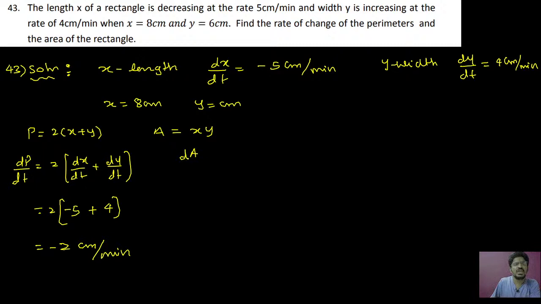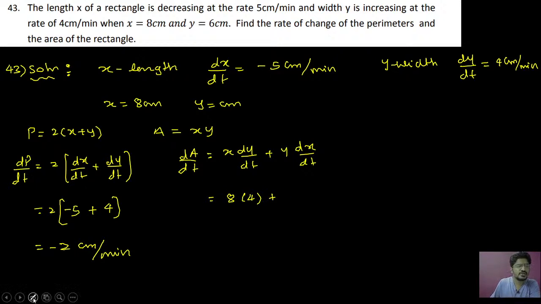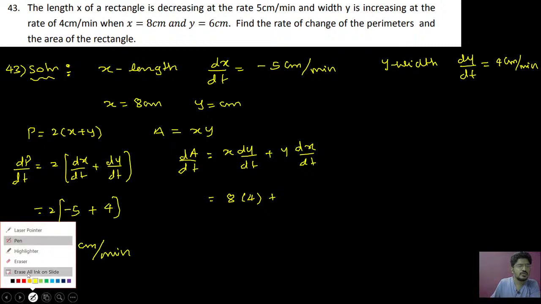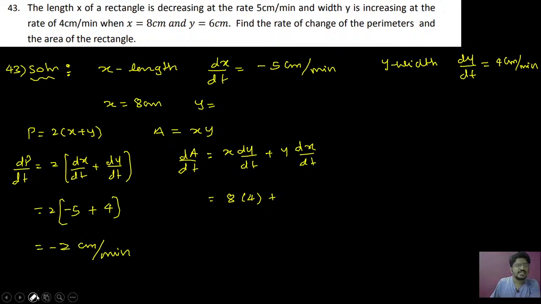Okay, dA by dt you can calculate, that will be x into dy by dt plus y into dx by dt by using product rule. By using product rule, x is how much? 8. dy by dt is how much? 4. y they have given as 6 centimeters. So that will be 6 into dx by dt is how much? Minus 5. So therefore 32 minus 30 is plus 2 centimeters square per minute. Over.